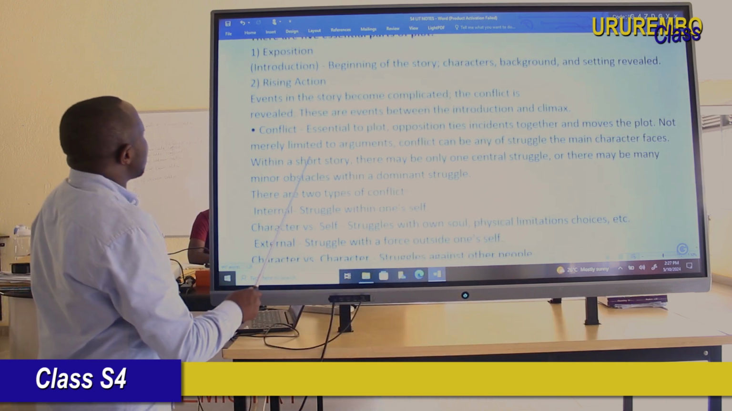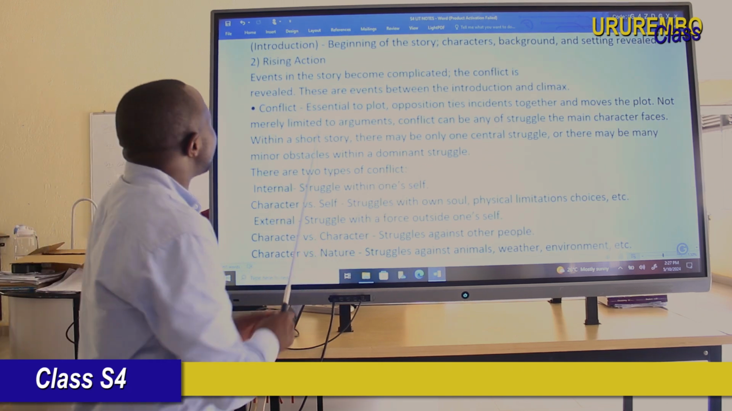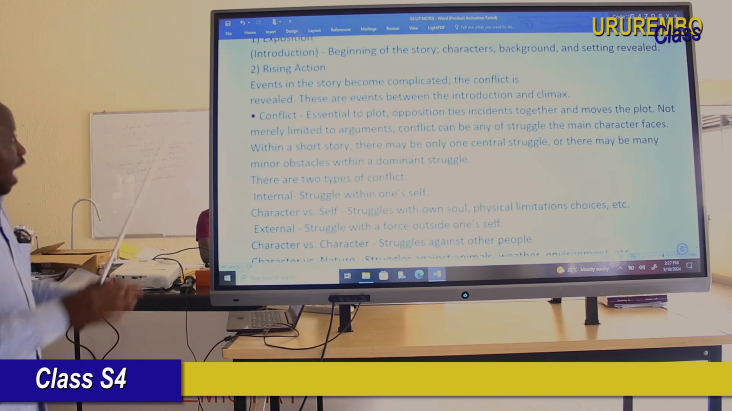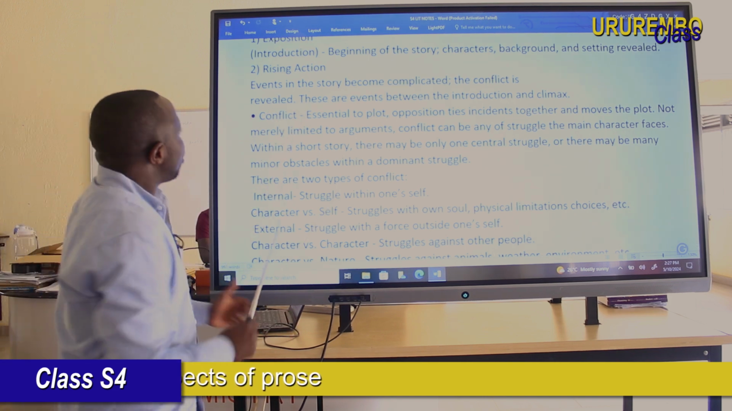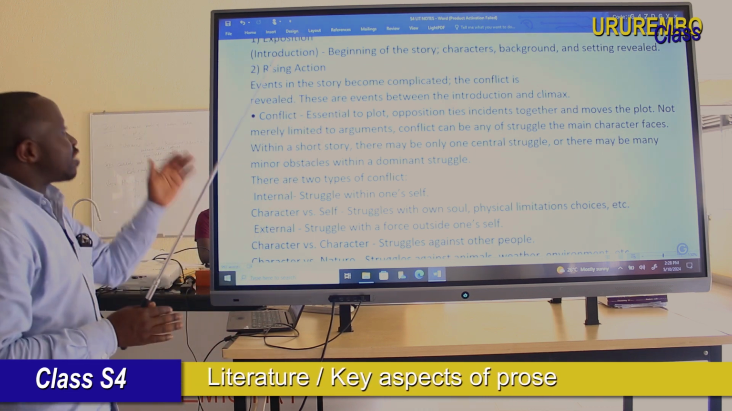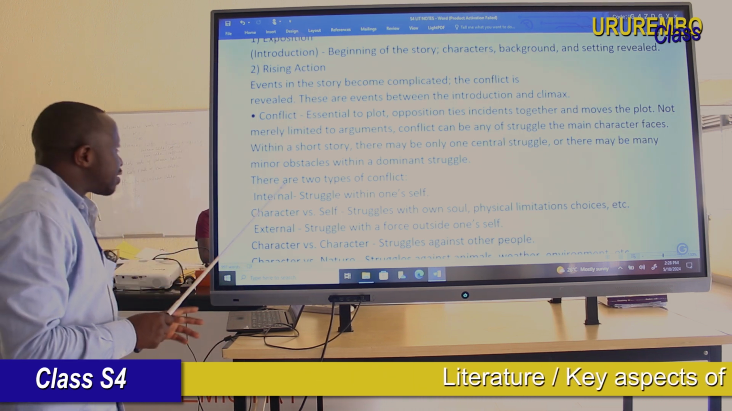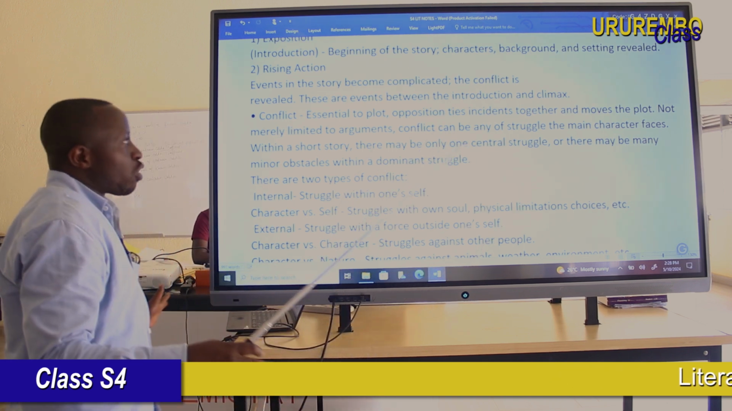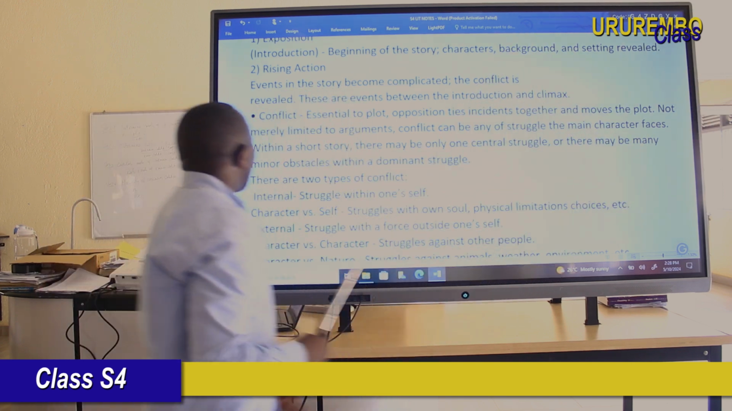And then, dear student, the second part of the plot is rising action. Now, in rising action, dear student, events in the story become complicated. The conflict is revealed. This part is between the introduction and the climax. Rising action causes the climax.